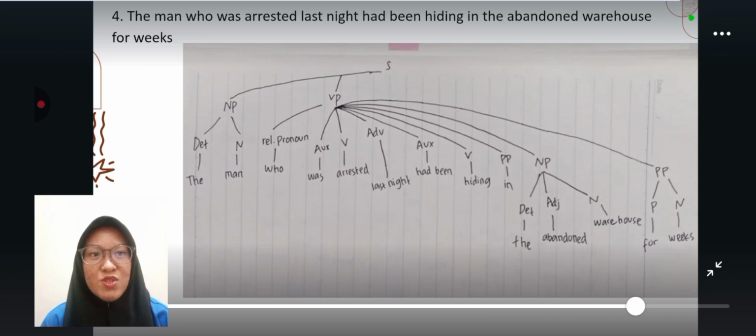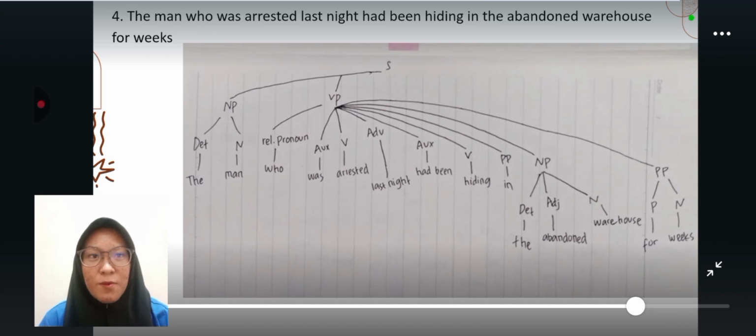Also has auxiliary verb, that is was. Verb is arrested. Adverb last night. Also has auxiliary verb had been. Verb is hiding. For the prepositional phrase or preposition, that is in. Also has noun phrase that is divided into three, that is determiner the, adjective abandoned, and noun warehouse.